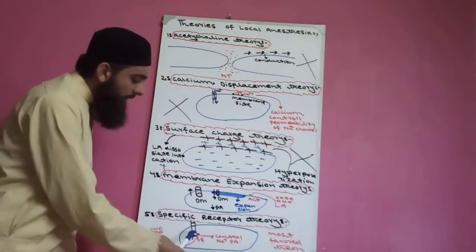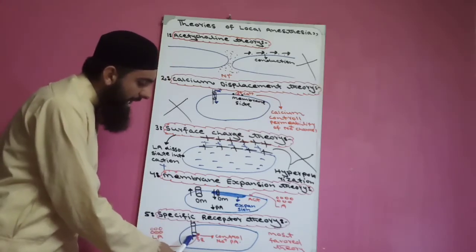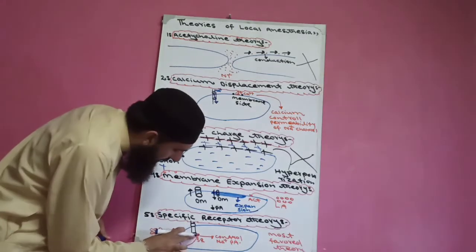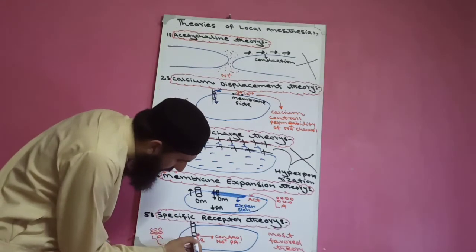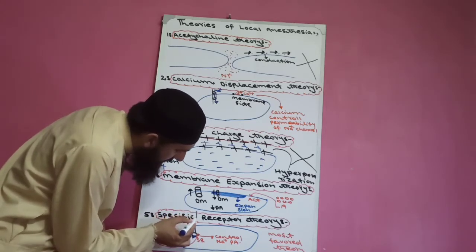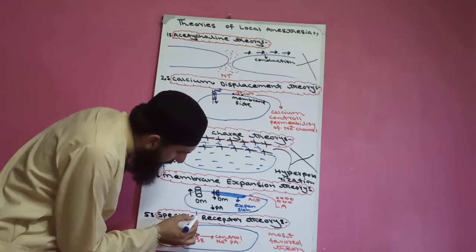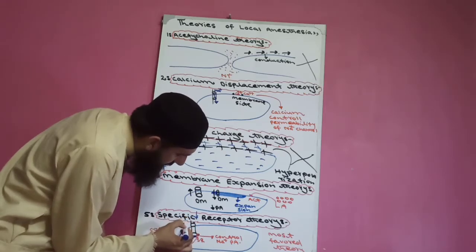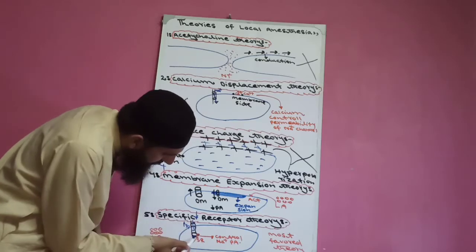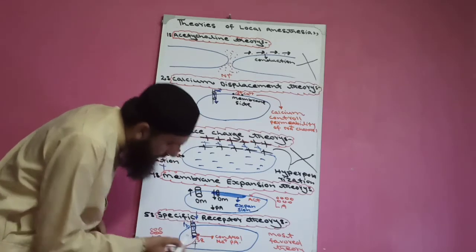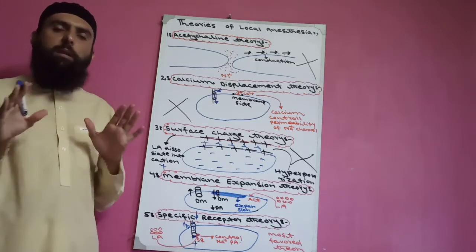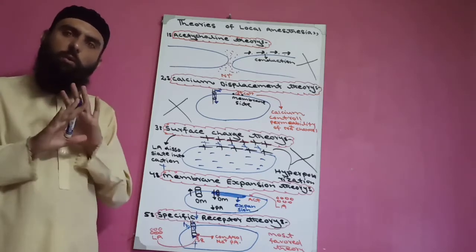As a result, there will be closure of the inner gate. When the inner gate becomes closed, then if a painful stimulus is present, and due to the painful stimulus sodium ion comes, the inner gate is closed, so there will be no depolarization, no action potential, no impulse generation, no impulse conduction, no pain.